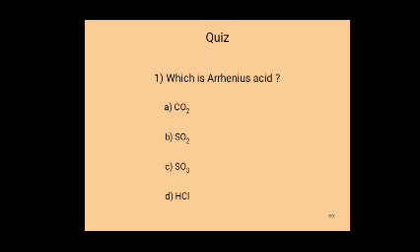Carbon dioxide and sulfur trioxide have no H+ ions, so they do not act as Arrhenius acids, although CO2, SO2, SO3 are acidic in nature. HCl has H+ ions, so it acts as an Arrhenius acid.